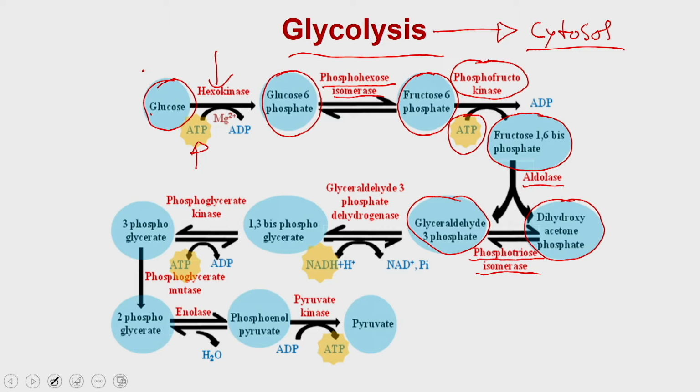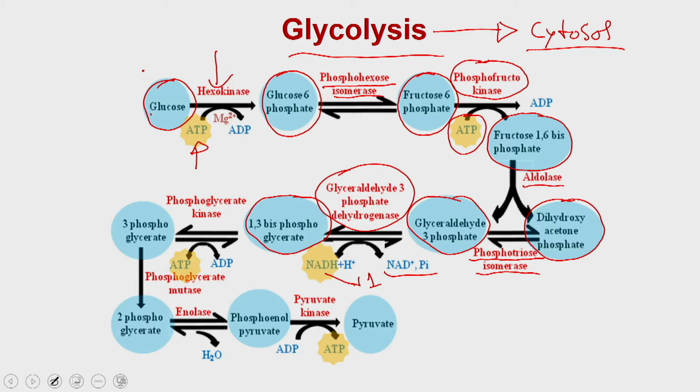Irrespective of the formation of any of these molecules, the glyceraldehyde 3-phosphate is further processed to form 1,3-bisphosphoglycerate, and the enzyme is known as glyceraldehyde 3-phosphate dehydrogenase. In this process you are using NAD plus and generating the first molecule of NADH. These NADH molecules are called the reducing equivalents. They will be further used in downstream reactions to generate ATP.